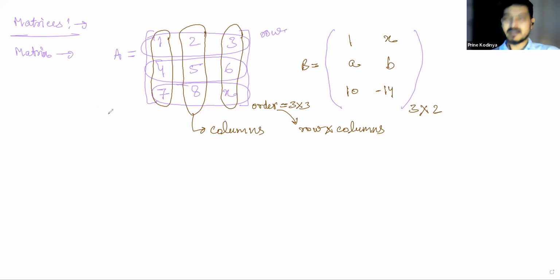Okay, so matrices, we are trying to understand what are matrices. Matrices are basically a representation of data. Matrices are something which we use to store data. So I'm giving you a simple example first. This is a matrix A, this is a matrix B. A matrix is basically like a table which will contain some data. The data points can be scalar, vector, complex, real, can be anything.